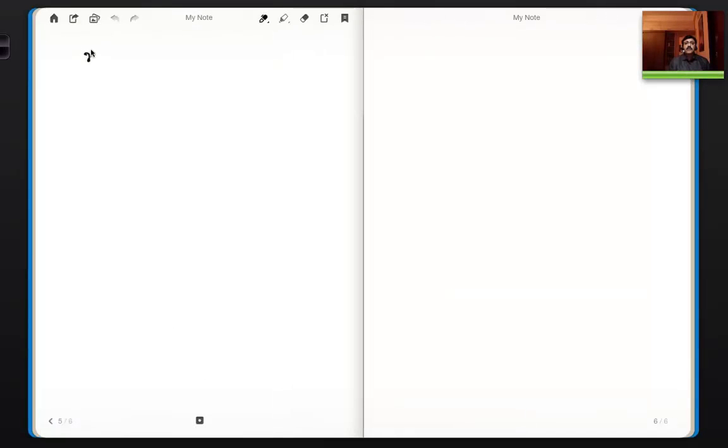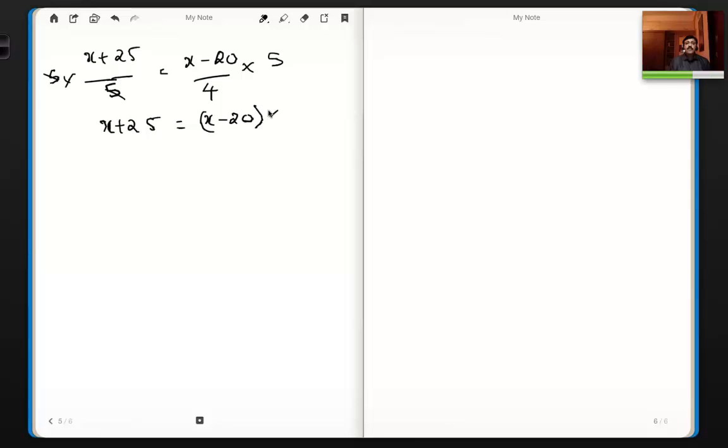So (x + 25)/5 is equal to (x − 20)/4. Right? Now what I can do, I can first multiply this by 5. So this 5 goes off. And so you get x + 25 is equal to (x − 20) × 5/4. Now I can multiply by 4 on both sides, and so these 4s get cut off. And so what you get is 4x + 100 is equal to 5x − 100.